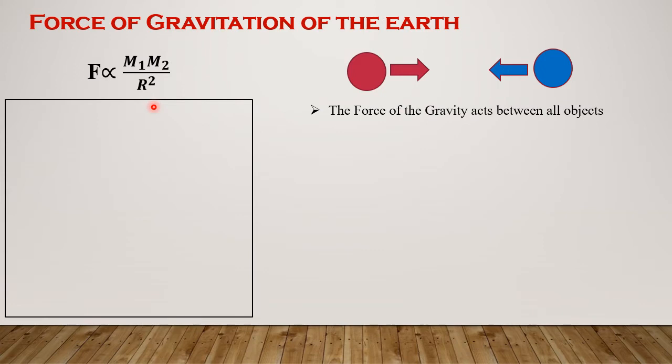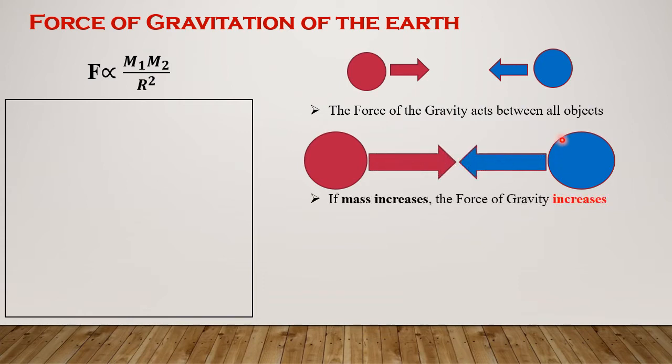And the force of gravity acts between all objects. Now, what happens to the masses of the particles? If mass increases, the force of gravity will increase. For that reason, the Sun's mass is so great, it exerts a large gravitational force on the planets. And that's one reason why the planets orbit around the Sun.